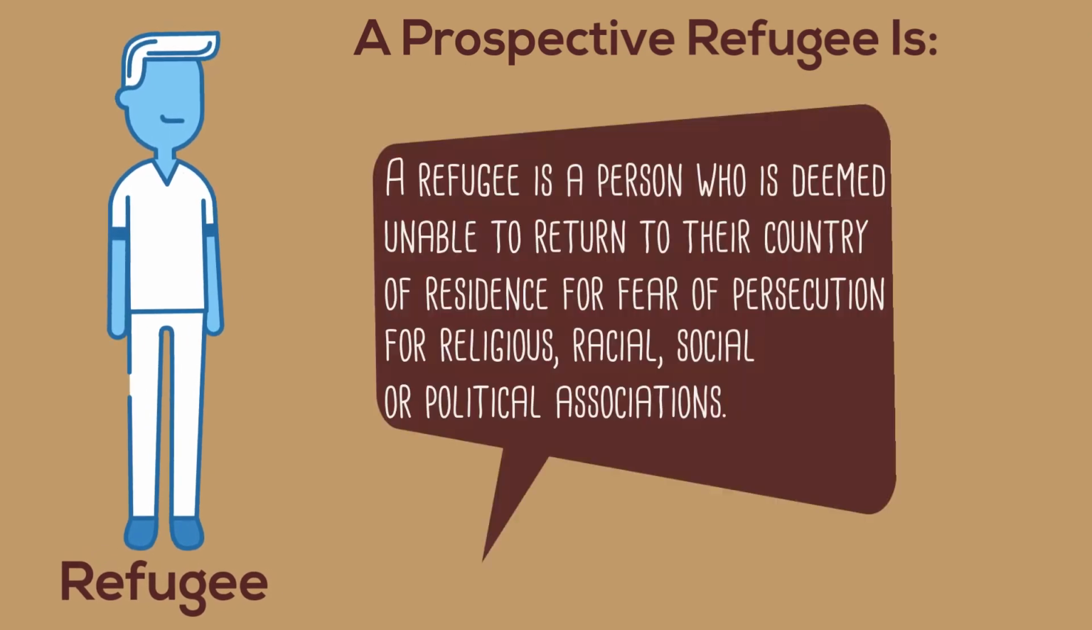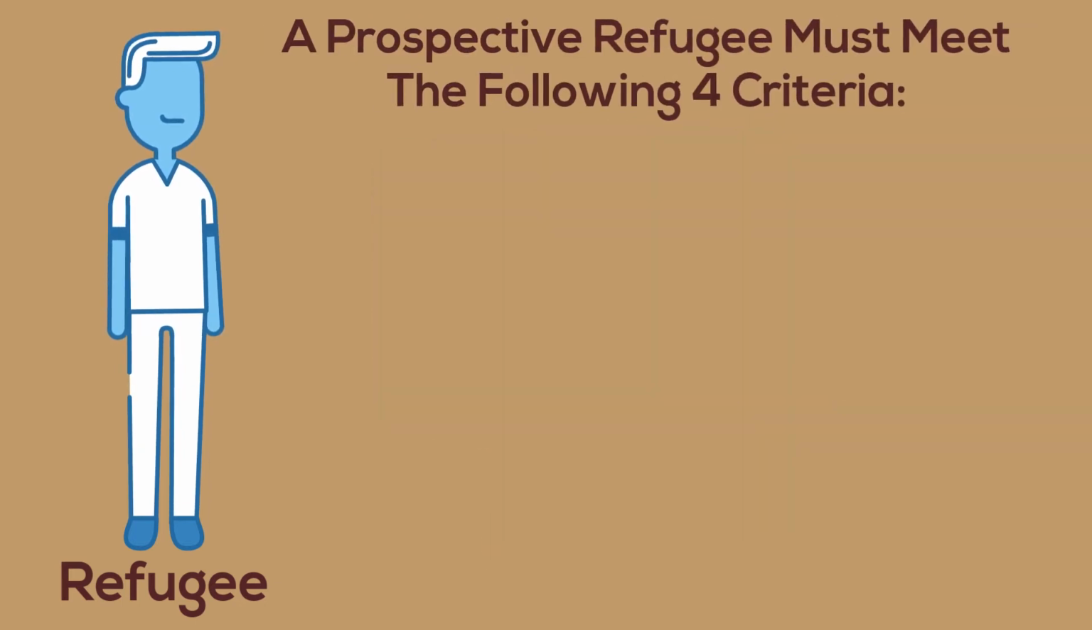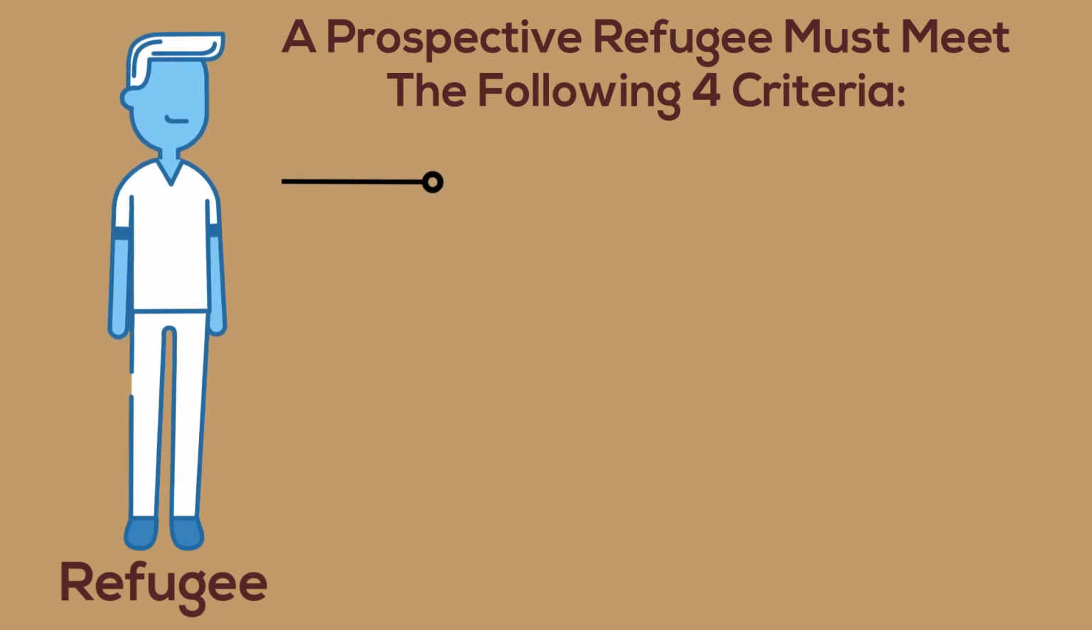A refugee is a person who is deemed unable to return to their country of residence for fear of persecution for religious, racial, social, or political associations. According to Envoy Global, a prospective refugee must meet the following 4 criteria.